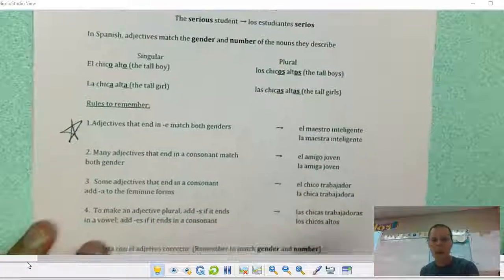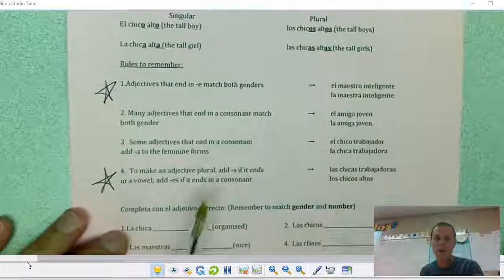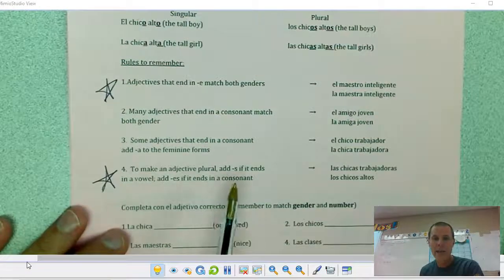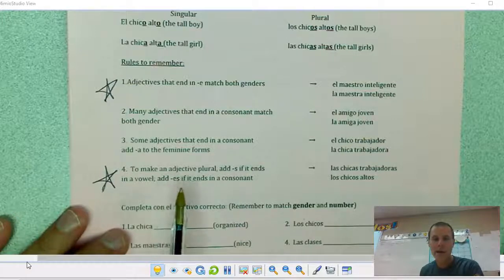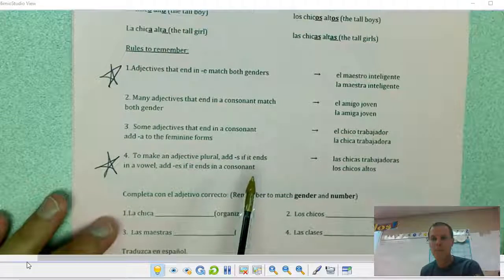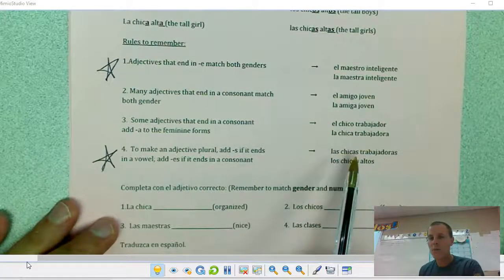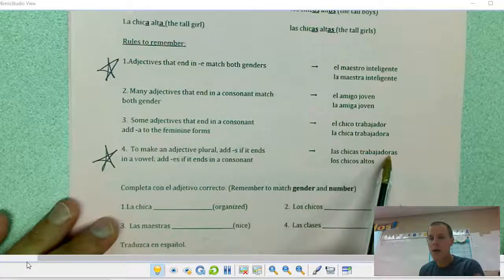Okay. And it says to make an adjective plural, I'm going to star number 4. To make an adjective plural, add S if it ends in a vowel. Add ES if it ends in a consonant. Okay. So las chicas would be more than one girl. Trabajadora ends in a vowel, so they just added S.